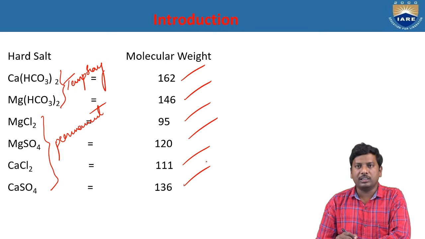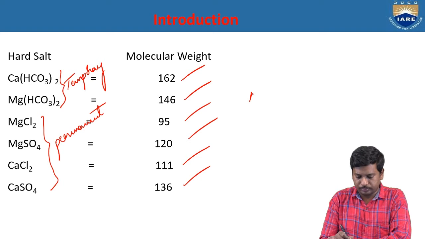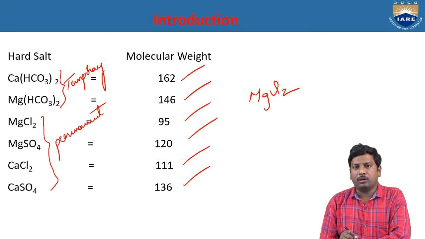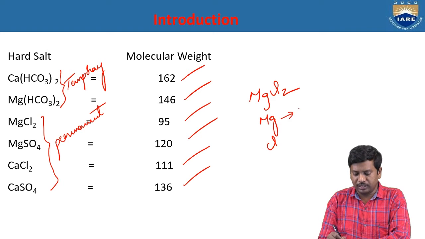So out of the 6 molecular formulas, you can choose any one formula to see how to calculate the molecular weight. For example, take magnesium chloride. Now our aim is how to calculate the molecular weight for this formula. First of all, what elements are there in the formula? One is magnesium, and another is chlorine. First you have to see the atomic numbers of these individual elements.